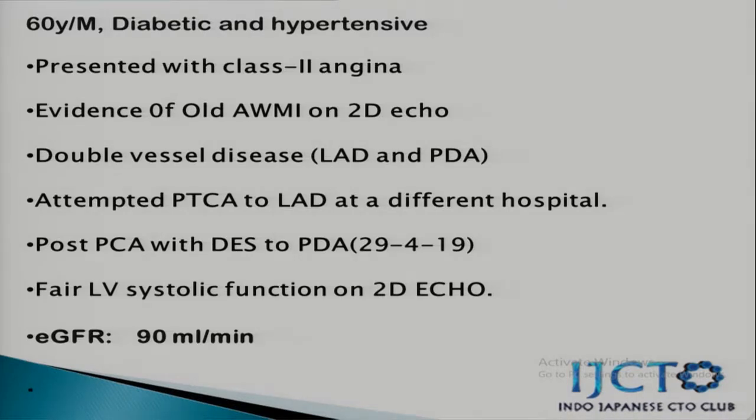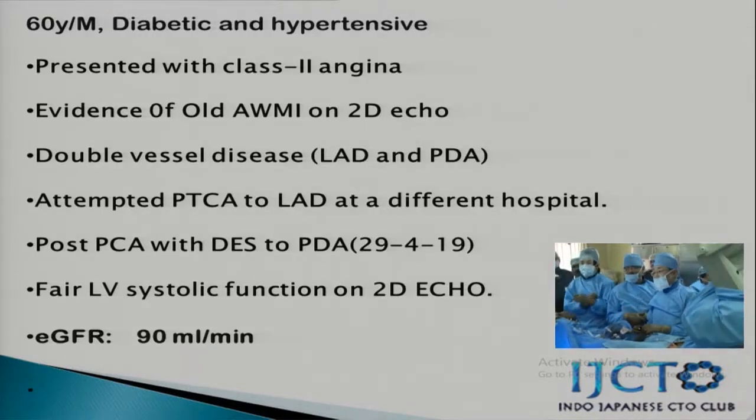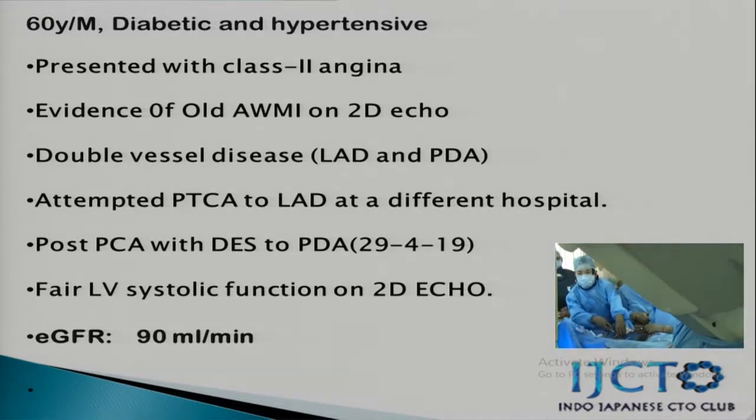Hello. Good afternoon, everyone. This is Dr. Kapil from Apollo Hyderabad. Today we have a 60-year-old male, diabetic and hypertensive, who presented with class 2 angina at a different hospital. He has evidence of anterior wall MI on 2D echo, and he underwent coronary angiogram which showed LAD disease and PDA disease, and PTCA to LAD was attempted at a different hospital.